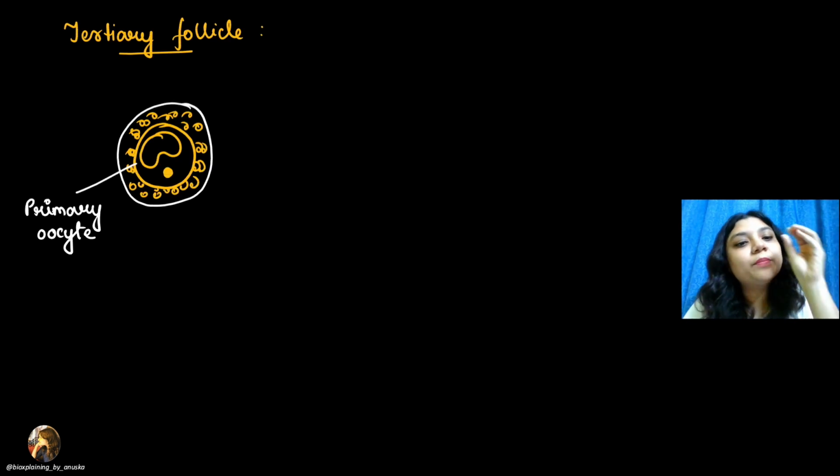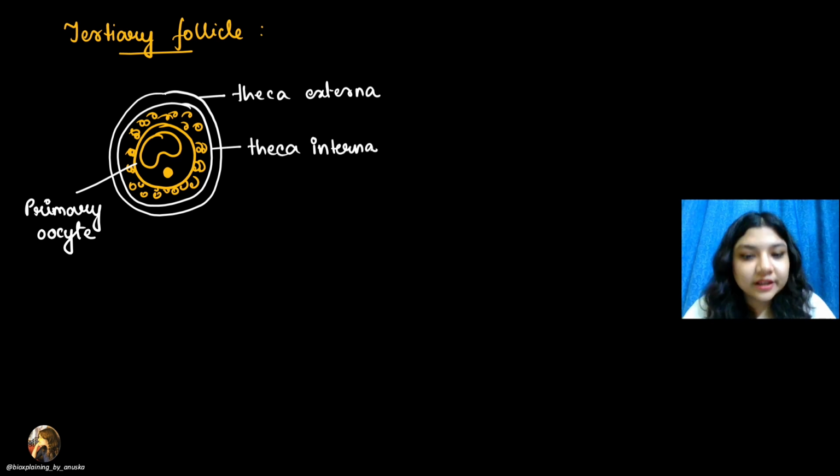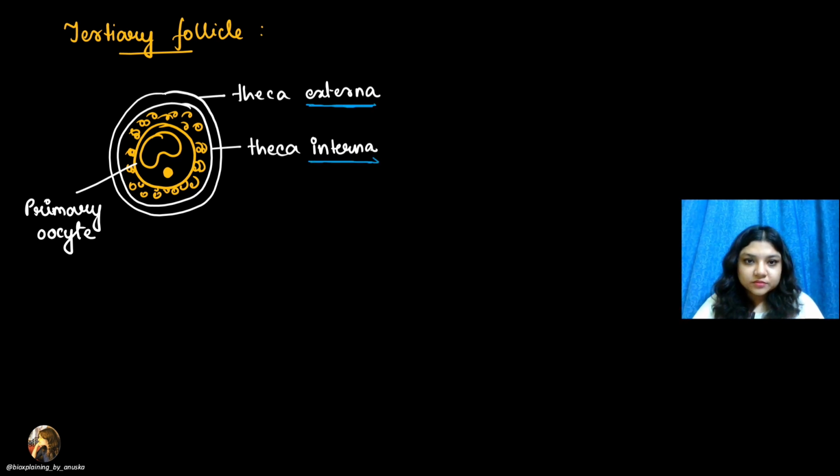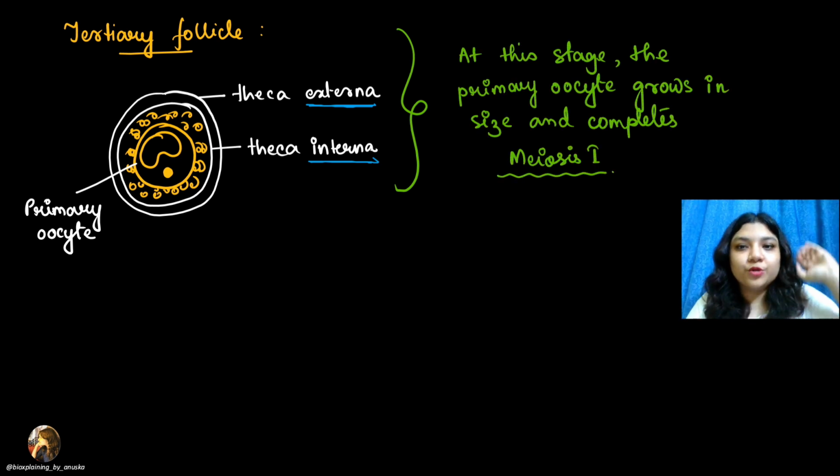What will happen now? Inside this tertiary follicle the primary oocyte is present, right? The theca layer differentiates into two separate layers. What are the two separate layers? One is the outside, that is theca externa, and one is the inner layer, which is theca interna, right? So the tertiary follicle is the stage where the theca layer differentiates into theca externa and theca interna. Also, this tertiary follicle is the stage where the meiosis 1 that was arrested in prophase will now finish, right?